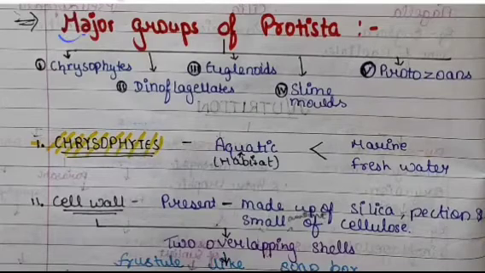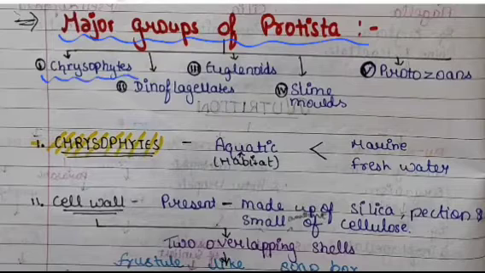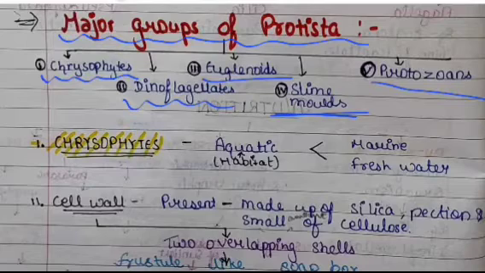Now we are going to look at the major groups of the Protista. These are chrysophytes, dinoflagellates, euglenoids, slime molds, and protozoans. So these are basically the classification of the Protista.